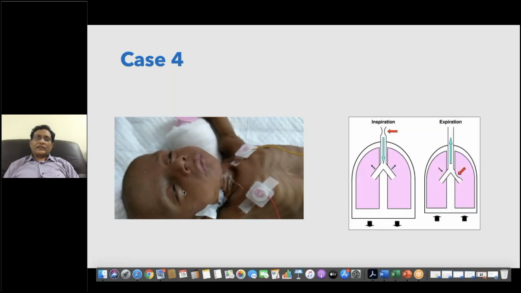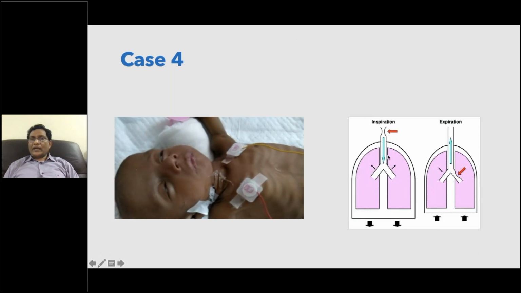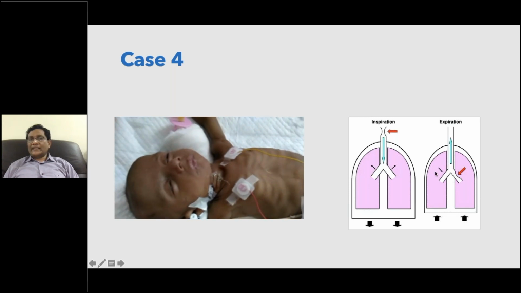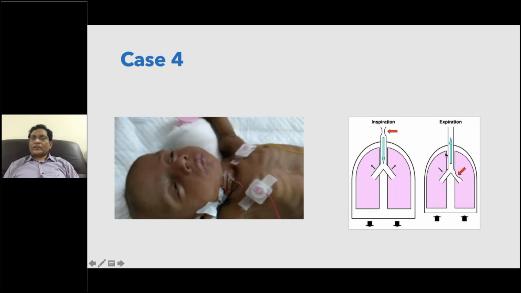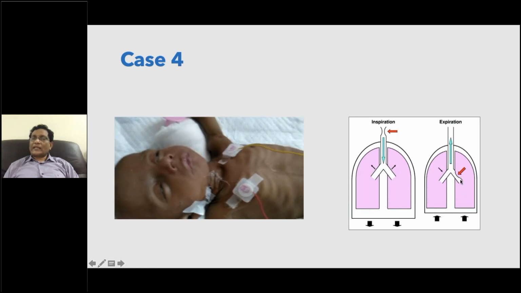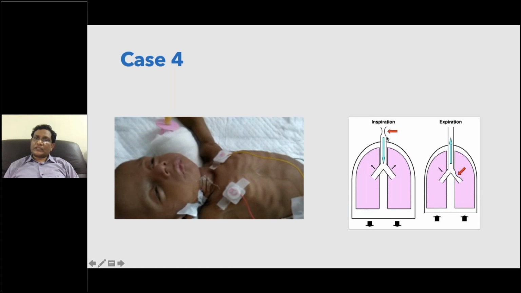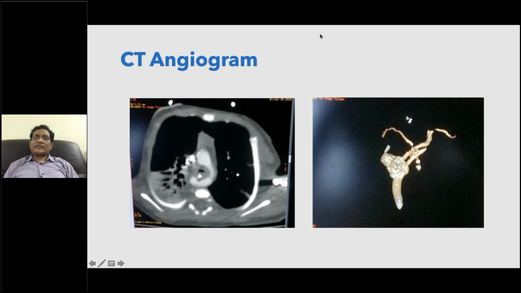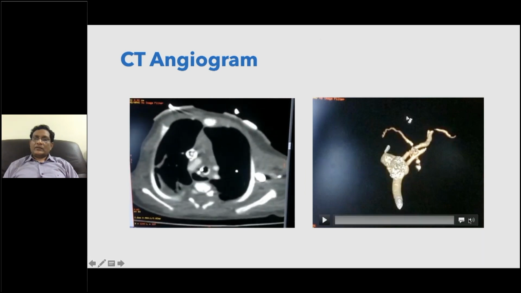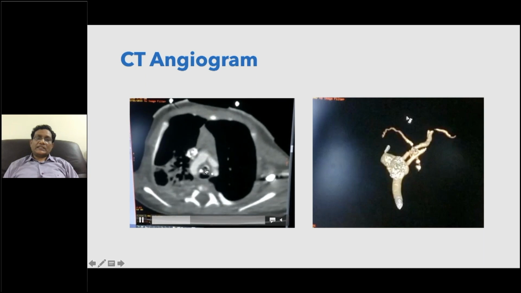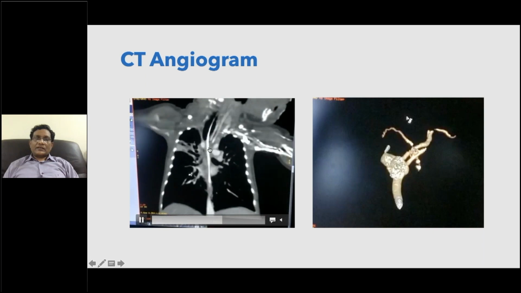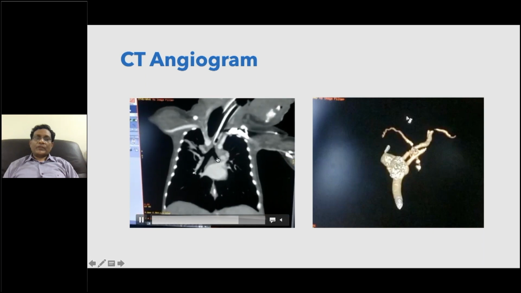What will happen in case of vascular ring? If the aortic arch is a double aortic arch, there will be one-way entry, but during expiration there will be obstruction in the case of lower respiratory obstruction, whereas in upper respiratory obstruction there will be obstruction during inspiration itself. This patient underwent, you can see here, CT angio. This is the ET tube and nasogastric tube, which has got complete obstruction due to double aortic arch.